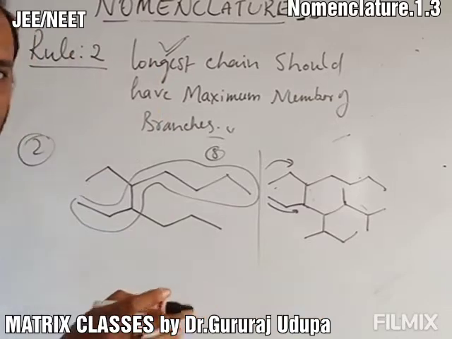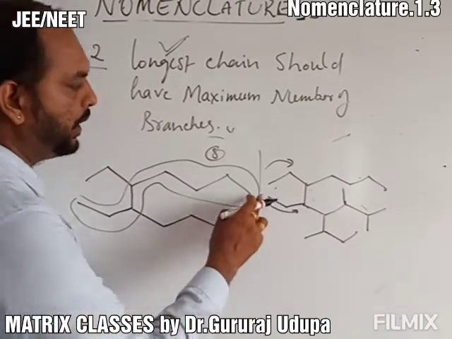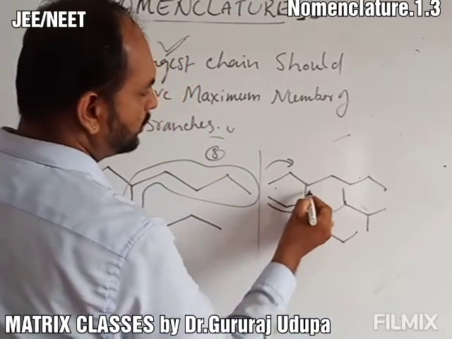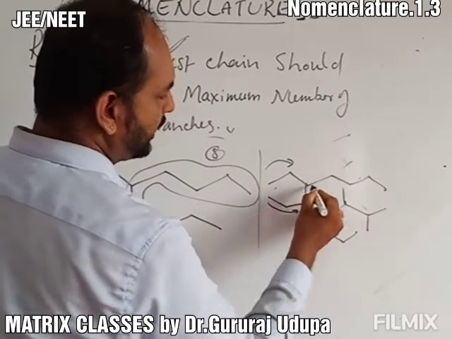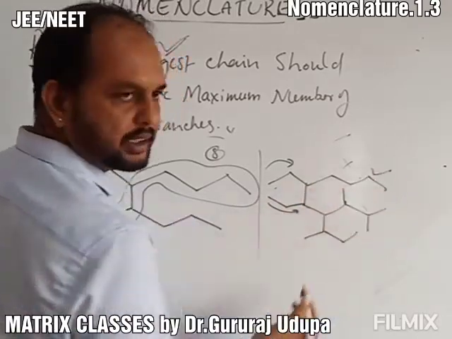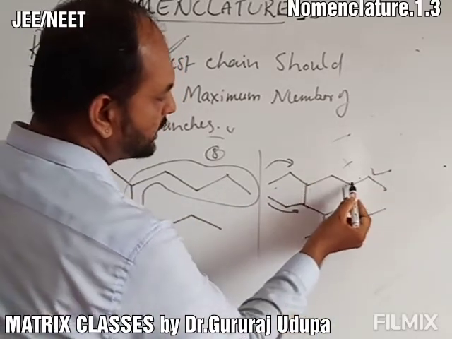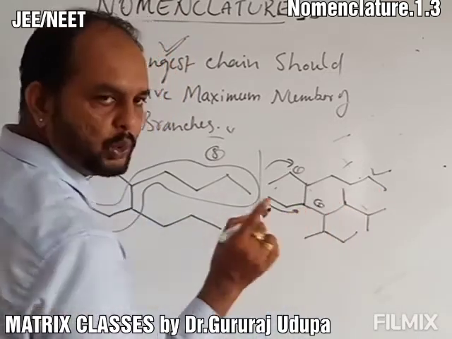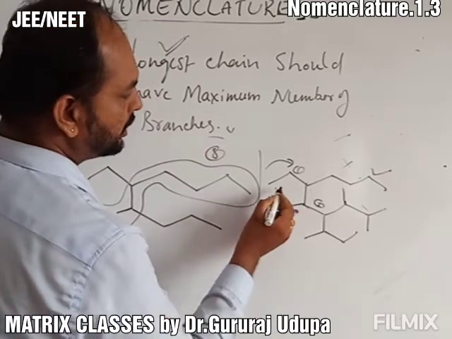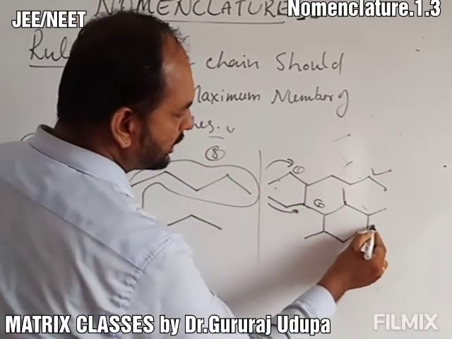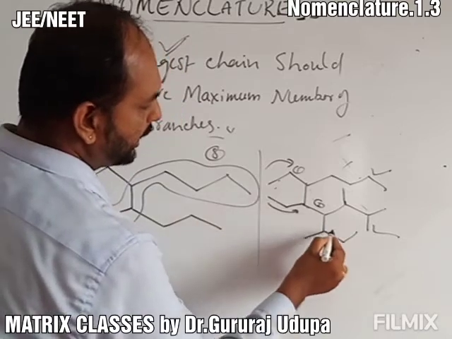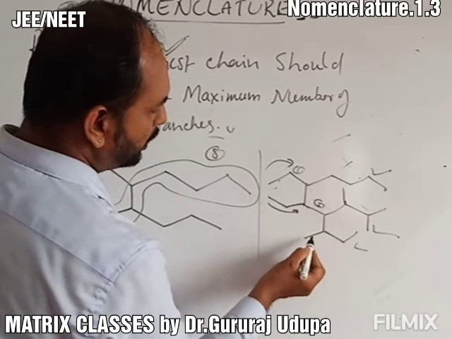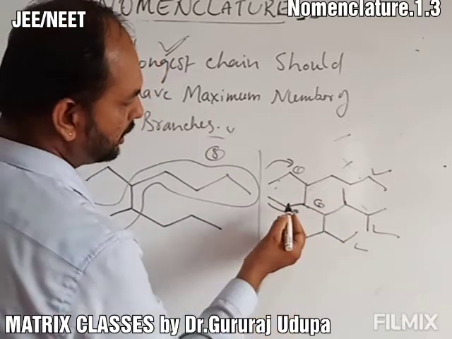So make sure that you select any 1, 2, 3, 4, 5, 6, 7, 8. I cannot take this because if I take this, 1, 2, 3, 4, 5, 6, 7, 8, I am getting 1 branch here, 2 branch, only 2 branches. But I can take either this, which is 2, or this, which is 2. Both ways I am getting 3 branches.